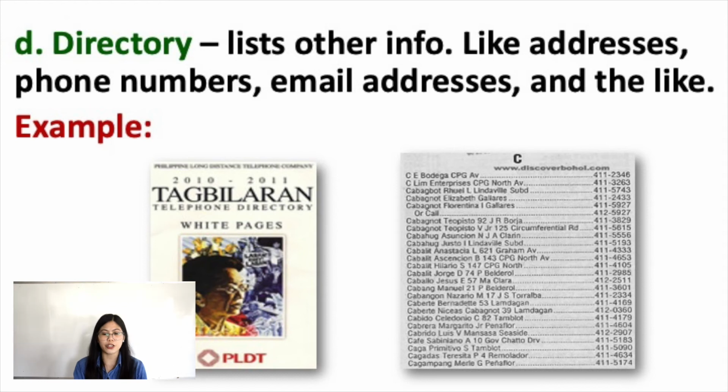Next, we have the directory. It lists other information like addresses, phone numbers, email addresses, and the like. So example of this is the PLDT directory. So I have also provided here how it looks like. So as you can see, we have here the names of persons and then their contact numbers.